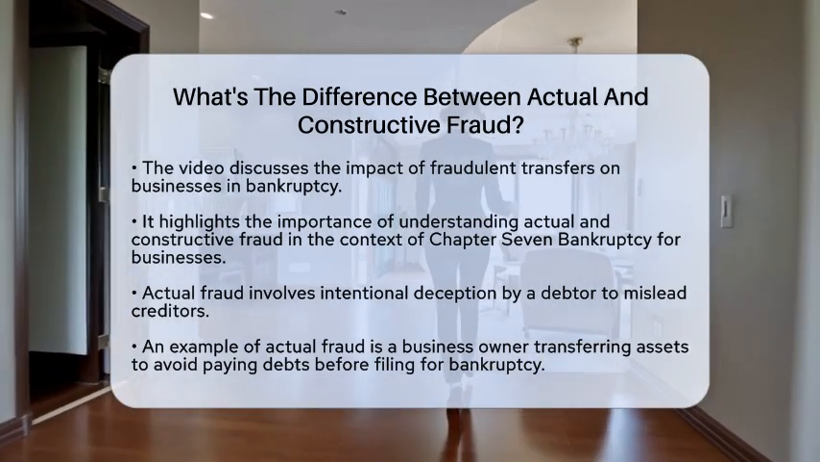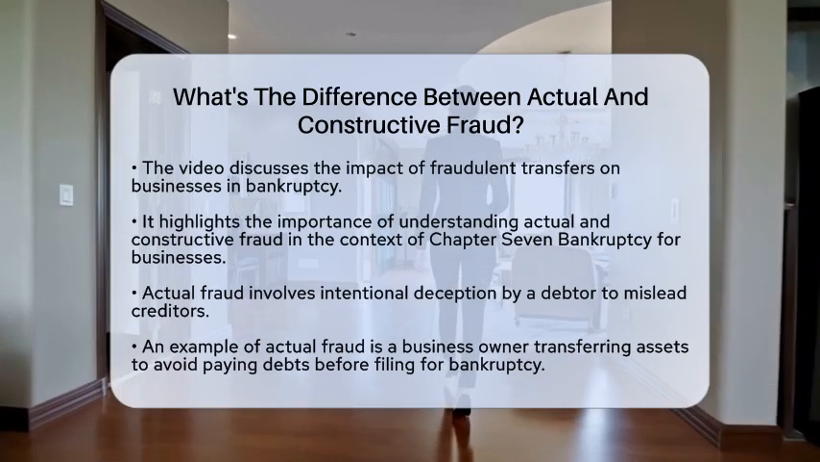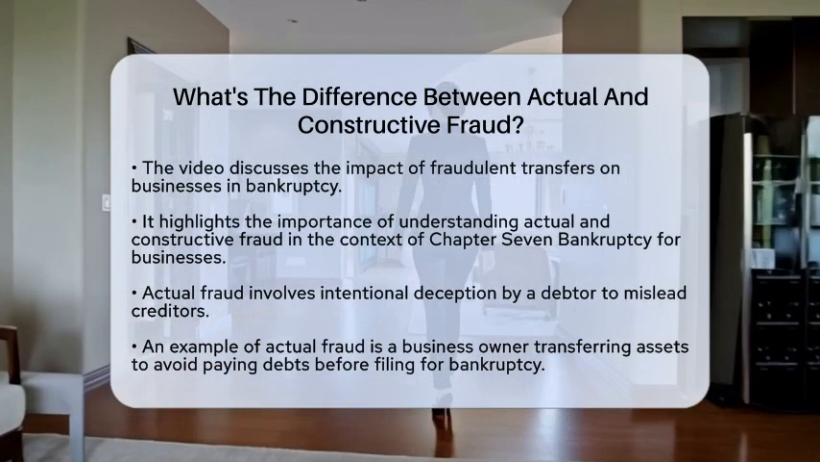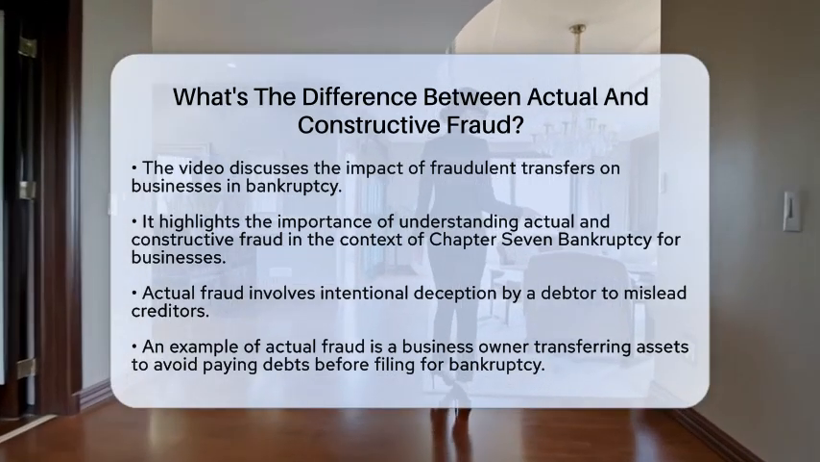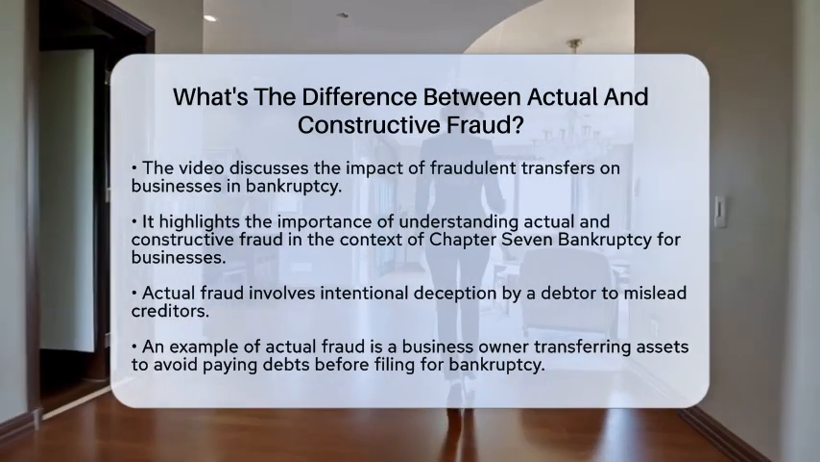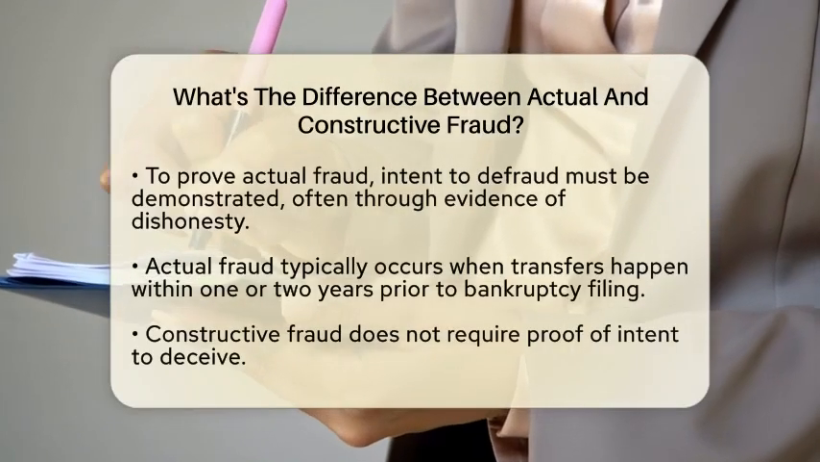Let's start with actual fraud. This type of fraud occurs when a debtor intentionally tries to deceive creditors. Imagine a business owner who knows they are about to file for bankruptcy. If they transfer assets to a friend or family member with the intent to avoid paying debts, that is actual fraud. To prove this, it must be shown that the debtor had the intent to defraud.